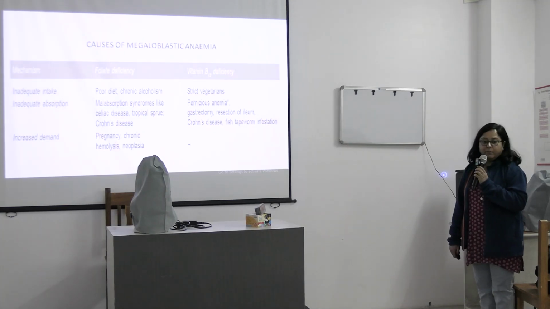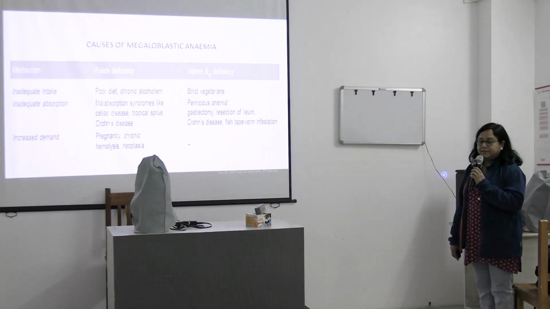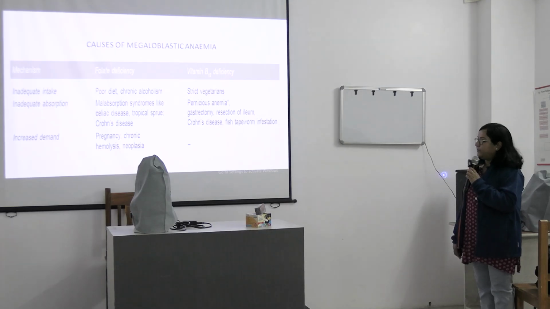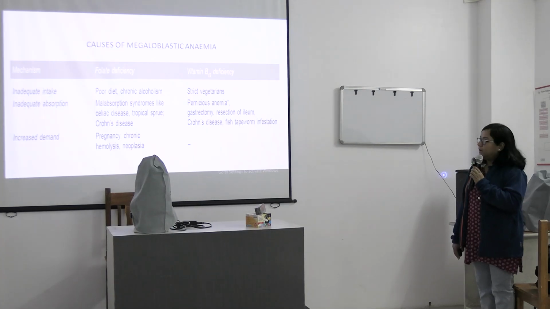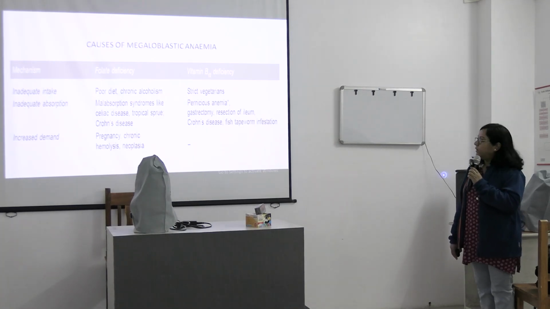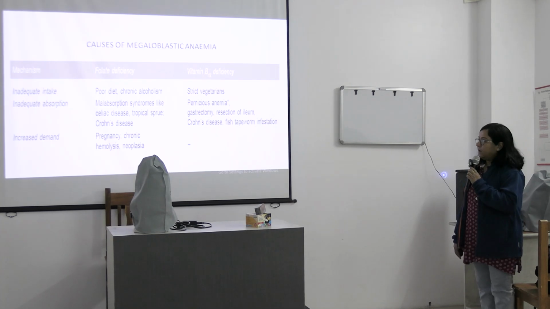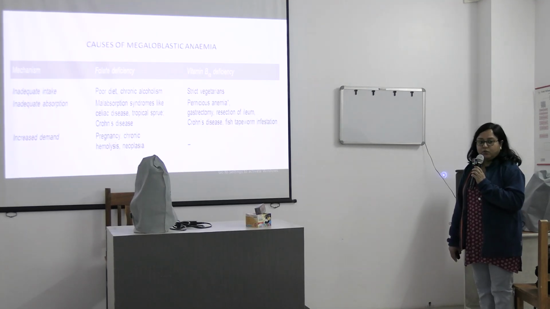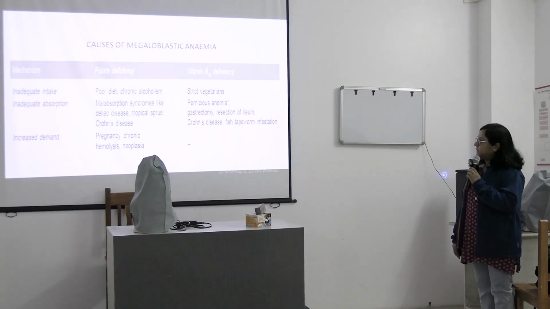So what are the causes of megaloblastic anemia? We are coming to the megaloblastic causes. That is mainly due to folate deficiency and vitamin B12 deficiency. There is inadequate intake of folate due to poor diet or chronic alcoholism, and in strict vegetarians there may be vitamin B12 deficiency. There is inadequate absorption, as in malabsorption syndromes like tropical sprue, celiac disease and Crohn's disease.